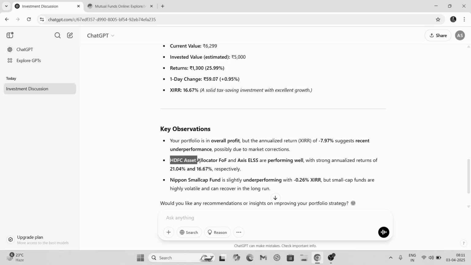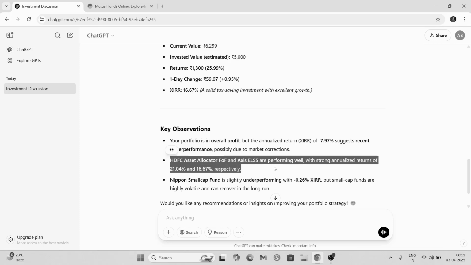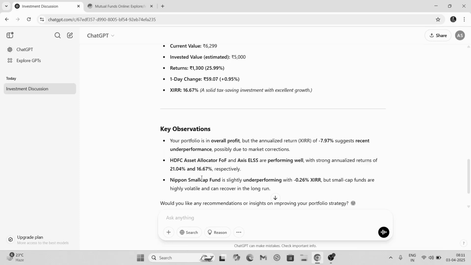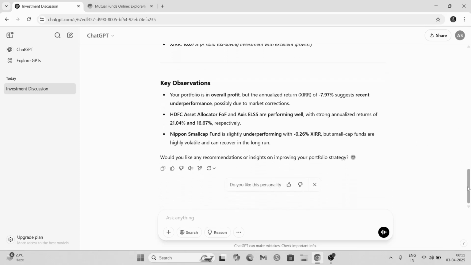HDFC asset allocator fund is performing well along with Axis ELSS with strong annualized returns of 21% and 16% respectively. Nippon small cap fund is underperforming, but small cap funds are highly volatile and can recover in the long run. And my investment horizon is that I want to invest for a long time, so that is not a problem. Would you like any recommendations or insights on improving your portfolio strategy? See, if you have particular questions, then you can ask your particular question.